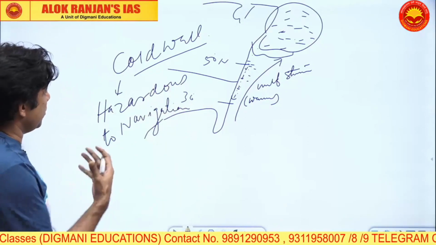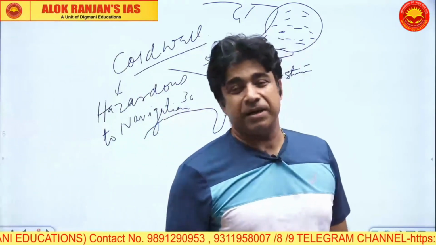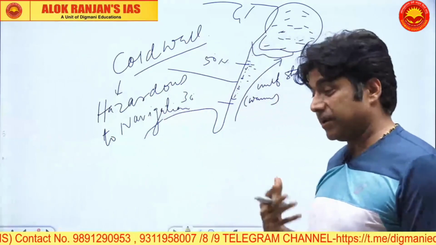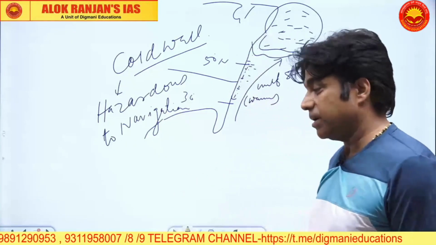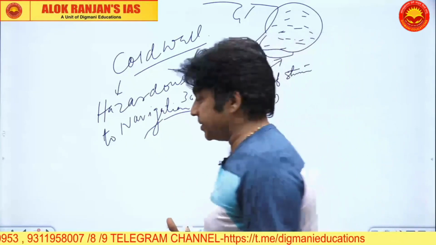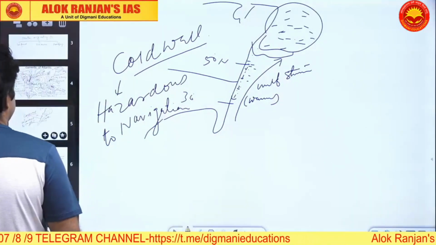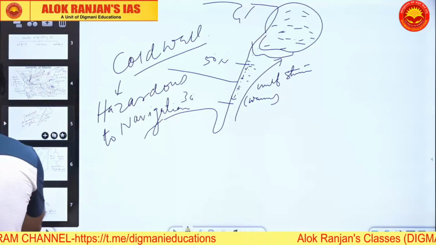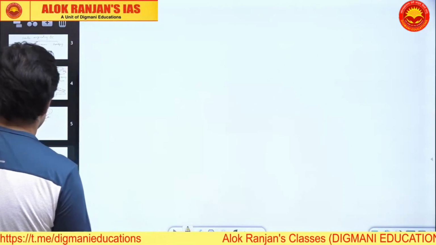So remember the cold wall phenomena, remember the causes of fishing belt and how the Langmuir circulation is produced, or how the laminar flows are produced, how the eddies are formed in Gulf Stream. So I am giving you the greater details because I really fear that UPSC has gone miles ahead of some of the traditional coaching classes.